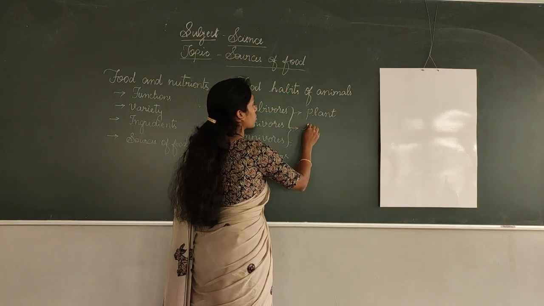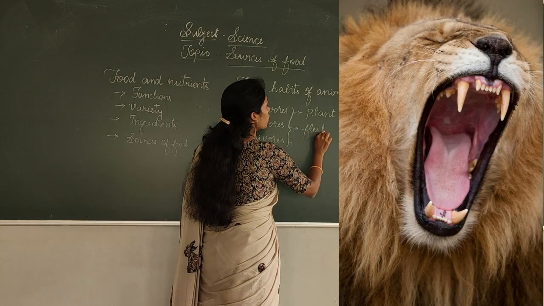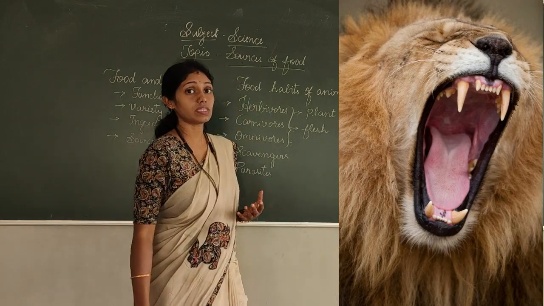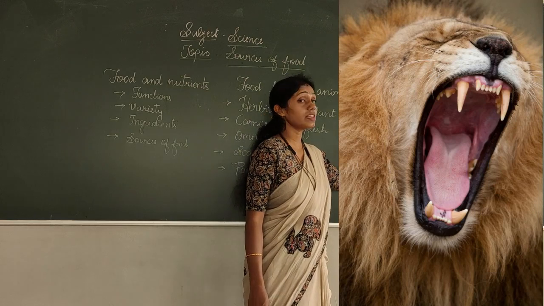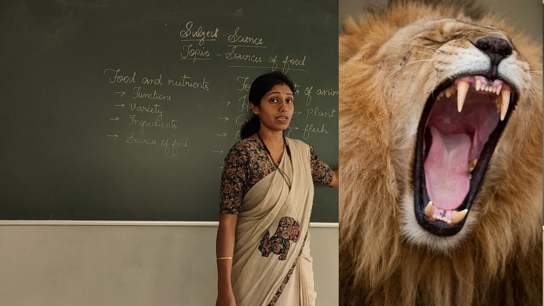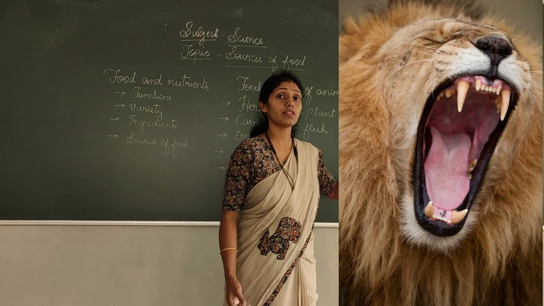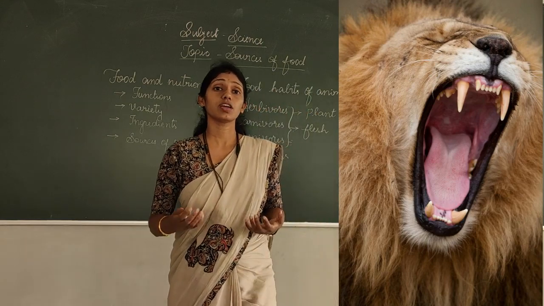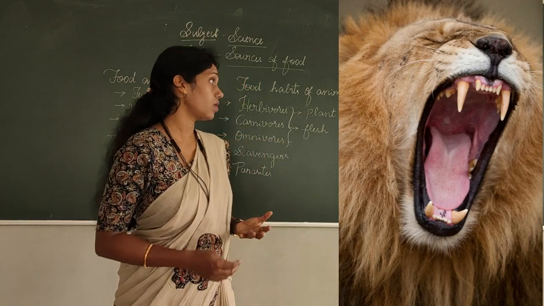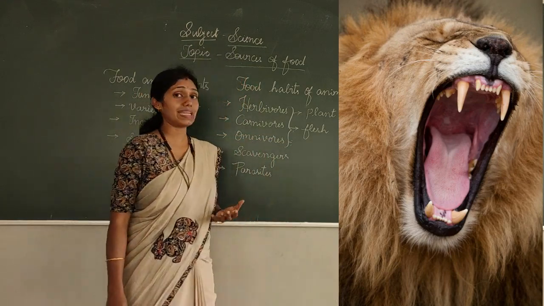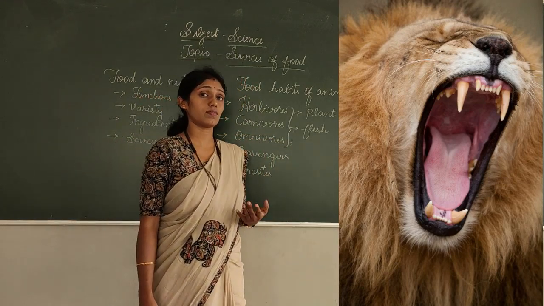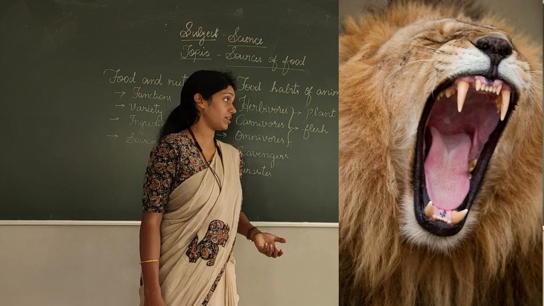Next comes the carnivores. What do you mean by carnivores? Carnivores are the flesh-eating animals. They have sharp teeth to tear the flesh, and all other teeth are small because they swallow the flesh as a whole, right? They don't chew the flesh, they swallow it after tearing it.